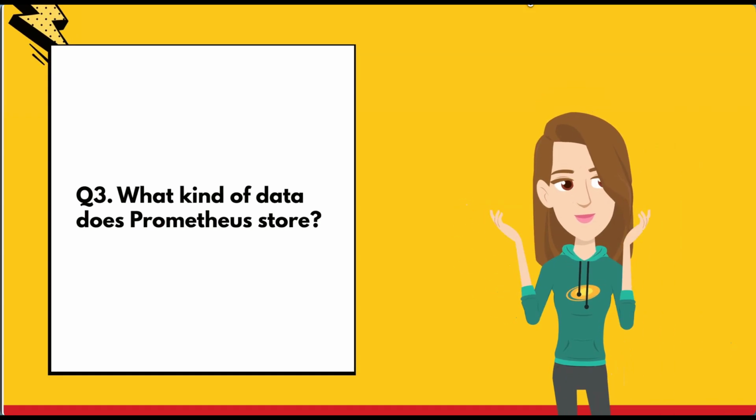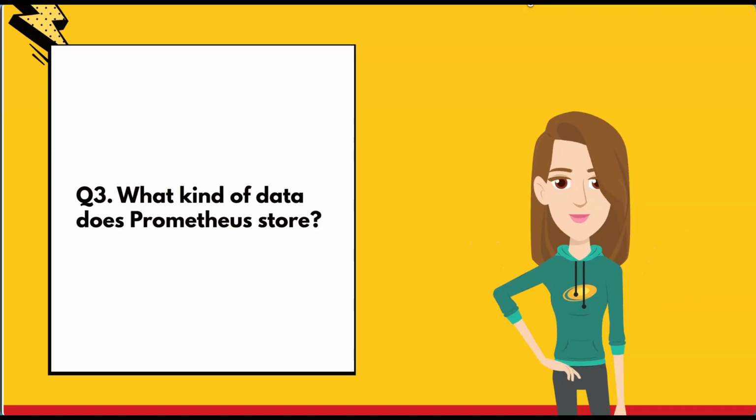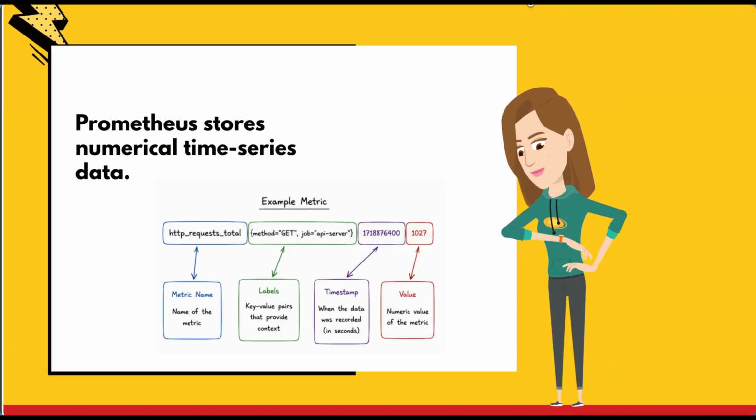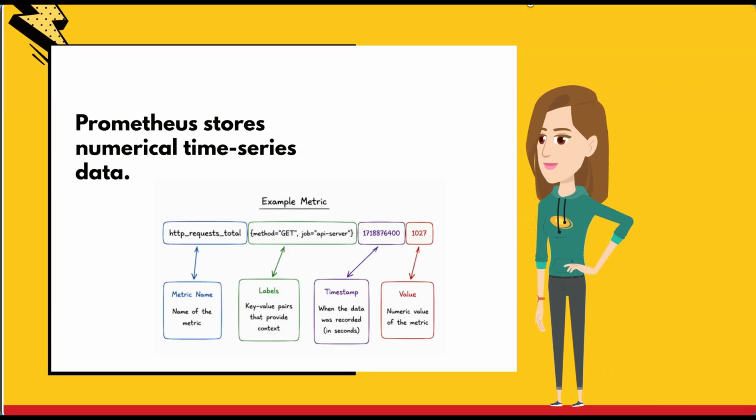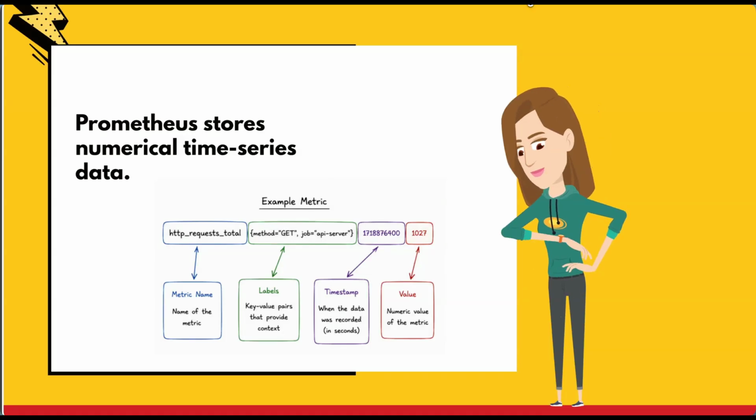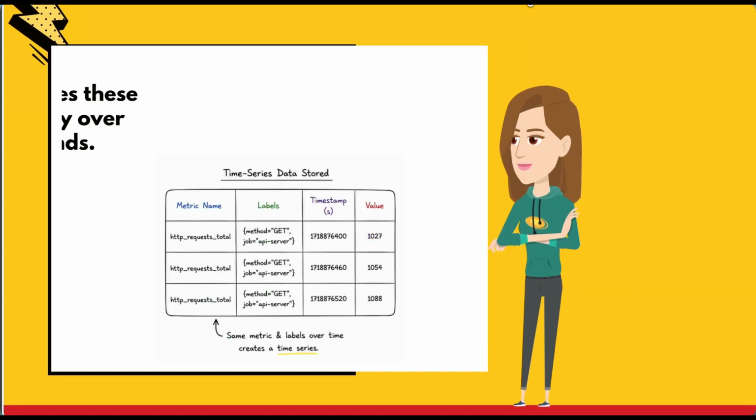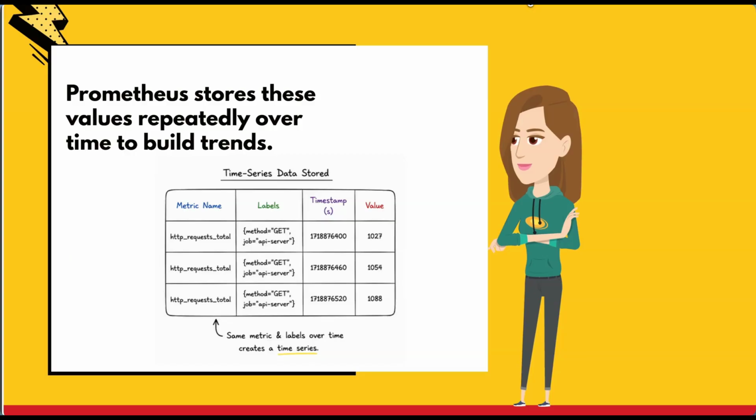Next is, what kind of data does Prometheus store? Prometheus stores numerical time series data. Each metric contains a metric name, labels, a timestamp, and a numeric value. Prometheus stores these values repeatedly over time to build the trends.